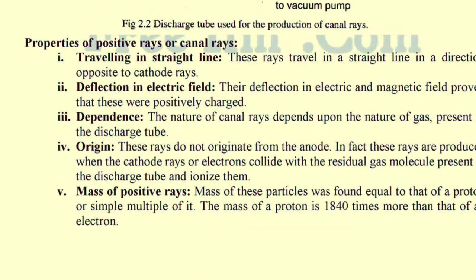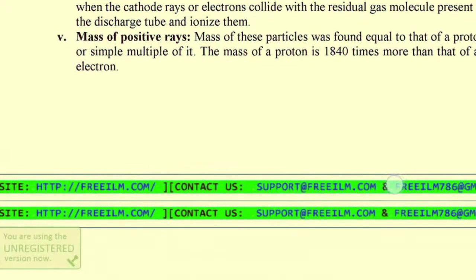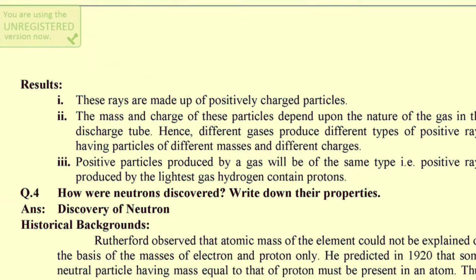The mass of these positive particles was first found equal to that of the proton or a simple multiple of it. The mass of a proton is about 1840 times more than that of an electron. These rays are made of positively charged particles. The mass and charge of these particles depend upon the nature of the gas in the discharge tube. Different gases produce different types of positive rays having particles of different masses and different charges.